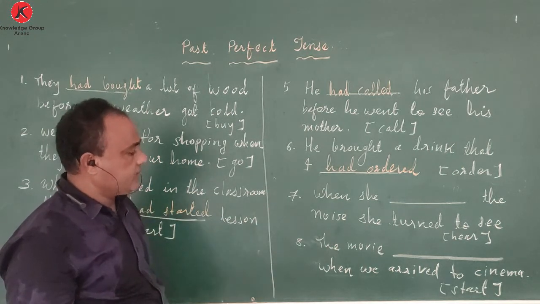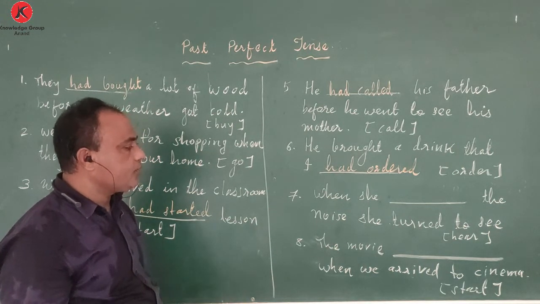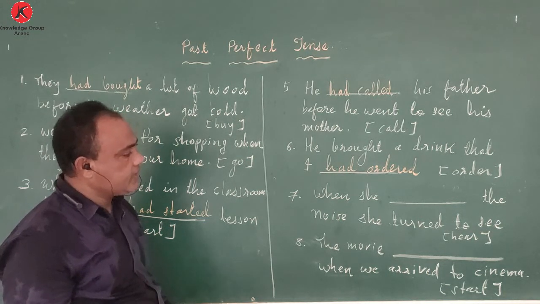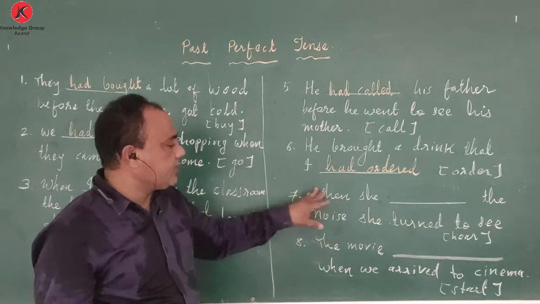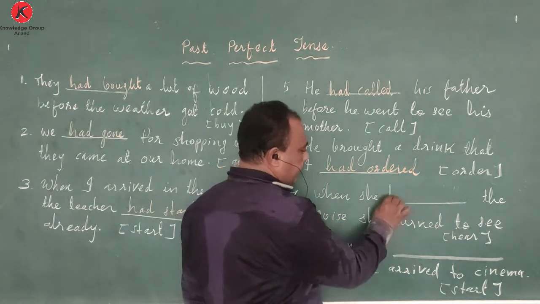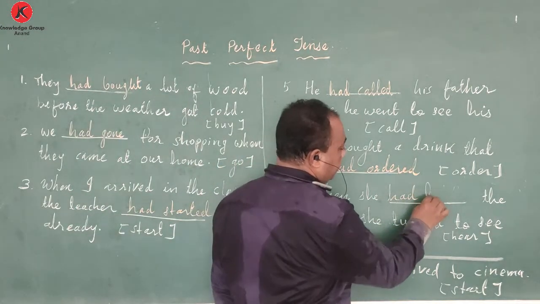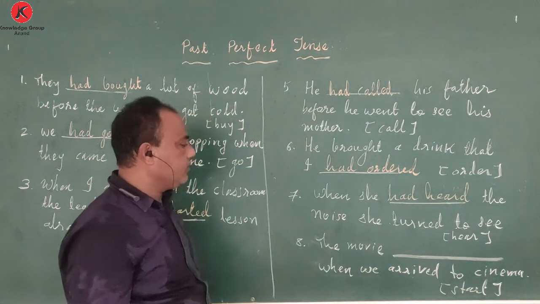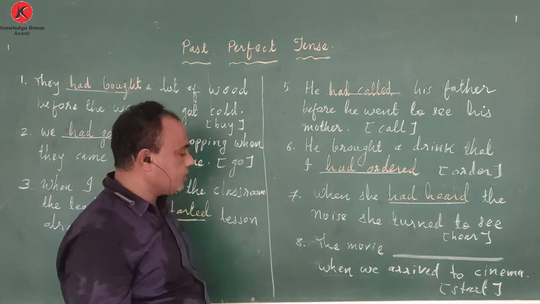When she heard the noise, she turned to see. She heard something and then she turned to see. So this activity took place first, and we will write that in past perfect: had heard. When she had heard the noise, she turned to see.